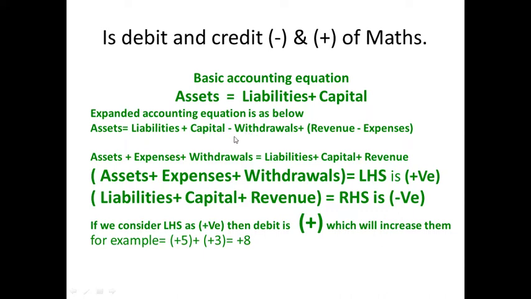Now, as simple math students, what we can do very easily is that the items which have a negative sign here, one is withdrawals and the second one is expenses, we can take to the left hand side of the equation. So finally, your expanded accounting equation becomes assets plus expenses plus withdrawals, which should be equal to liabilities plus capital plus revenue.